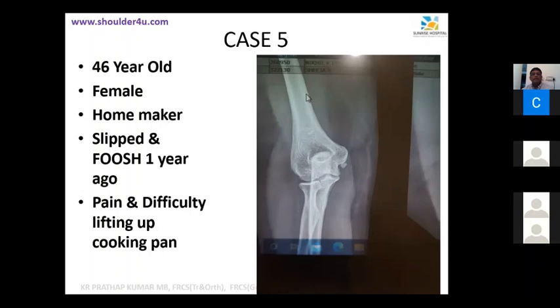Sir, anteroposterior radiograph of elbow showing... medial. You being a junior, I'll give you a clue. That's the clue: medial. Now, can you see my cursor moving, or is it difficult to see? Can you see the cursor? Yes, sir. An avulsion at the medial epicondyle.